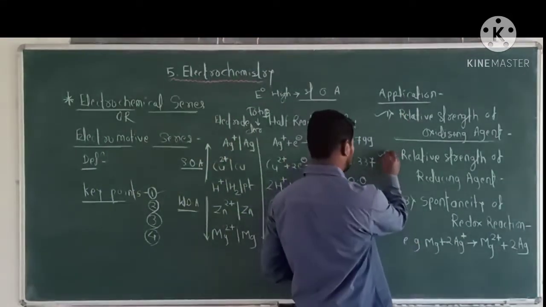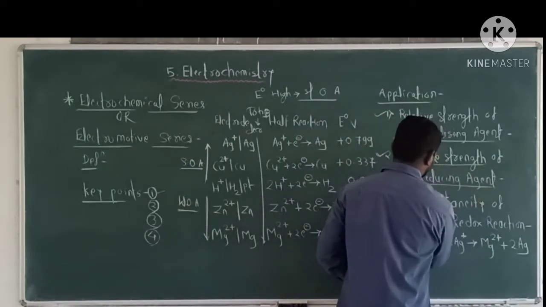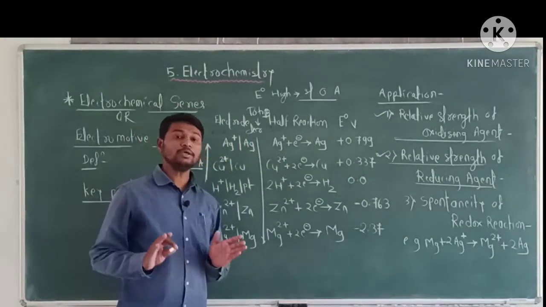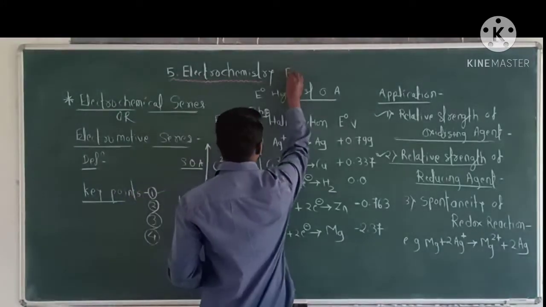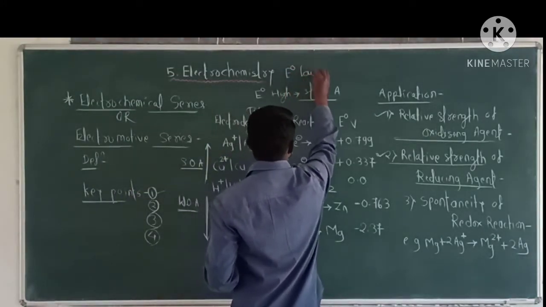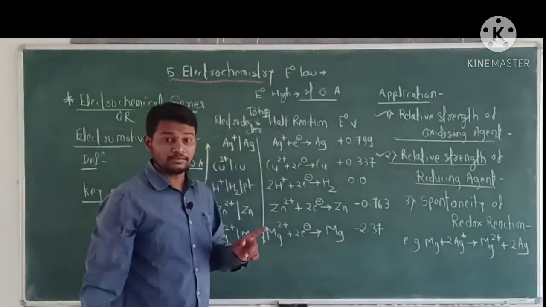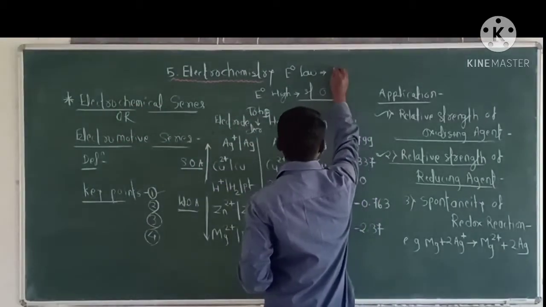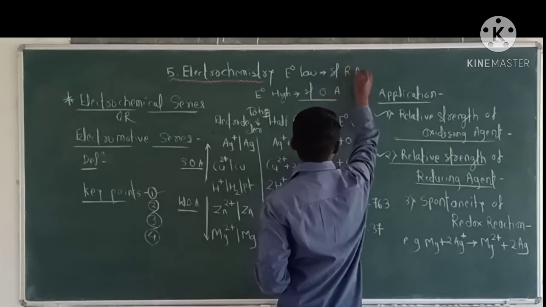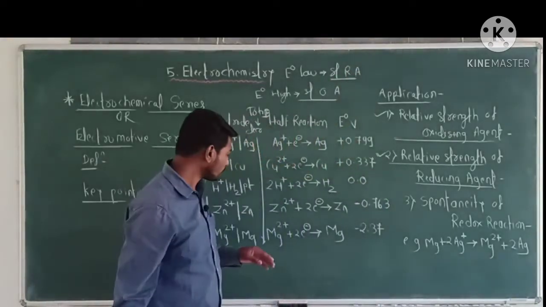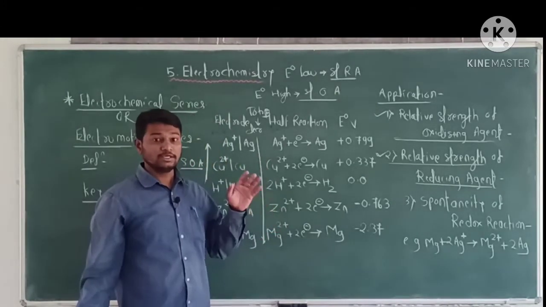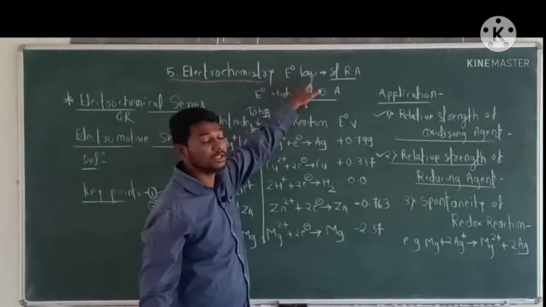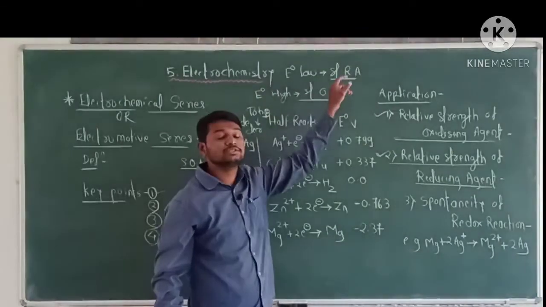Now the second application, the relative strength of reducing agents. An electrode having a low E0 value becomes a strong reducing agent, the strongest reducing agent.